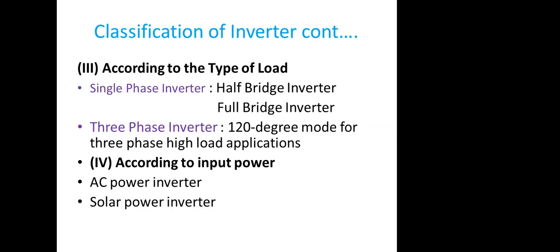The next one, it is again classified into normal AC power inverter or a solar power inverter. Even though there is a little bit of difference, it amounts to almost the same, but we again classify them as normal alternating current power inverters and solar power inverters. Because when we go for a solar power inverter, there are some additional systems or devices we are adding to that. So this comes the classification of the solar inverters.